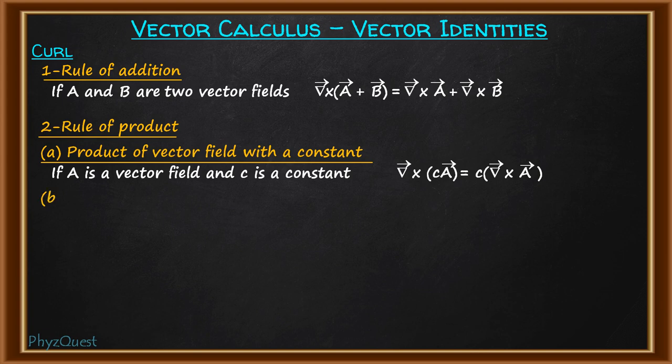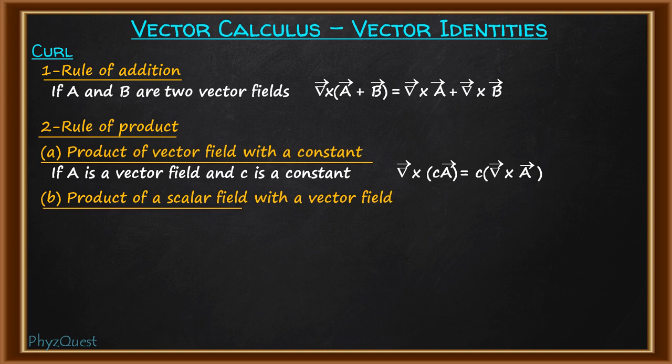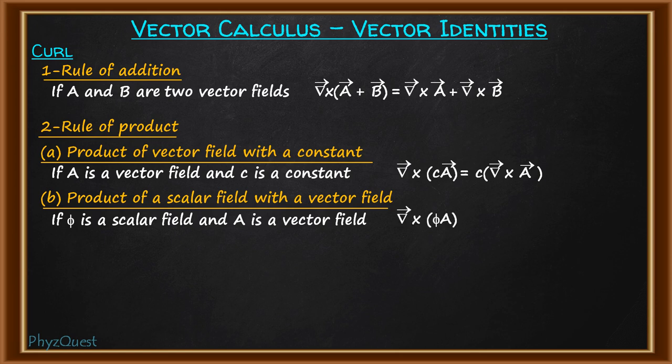The second product rule is the product of a scalar field with a vector field. So here, if we have a scalar field phi and a vector field A, when the product of both of them is taken and the curl operation acts on it, this will be del cross phi A.